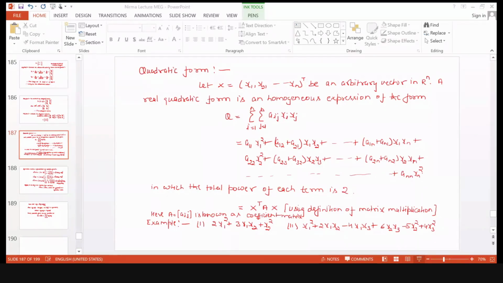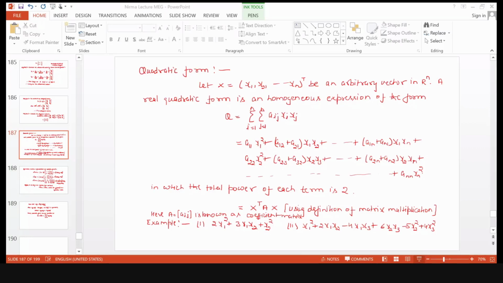I am writing it, but I am asking you to tell me what will be the B matrix. B11 is A11, which is equal to 2, and B22 is A22, which is equal to 1. And what is B12? As per this definition, B12 is A12 plus A21 divided by 2, so it is 3 by 2.